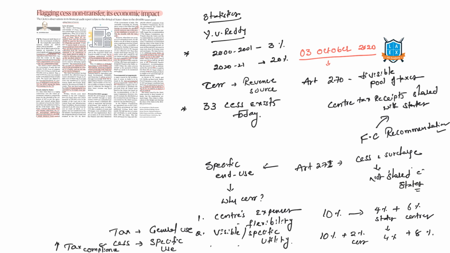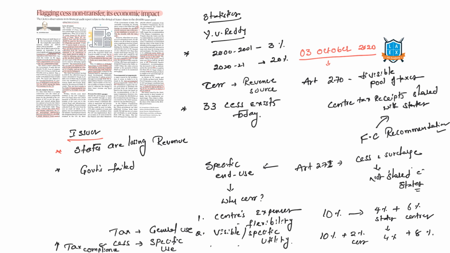Next, what are the issues? Obviously, the first issue is that the states are losing revenue. The states want the taxes to be raised under Article 270 rather than imposing cess or surcharge under Article 271. Obviously, it is a cheating on fiscal federalism. That's what they believe. Second, many a time governments have failed to spend the money which is collected under cess.